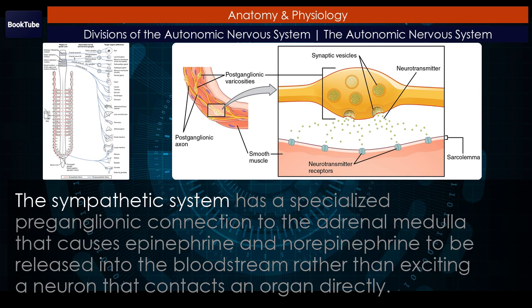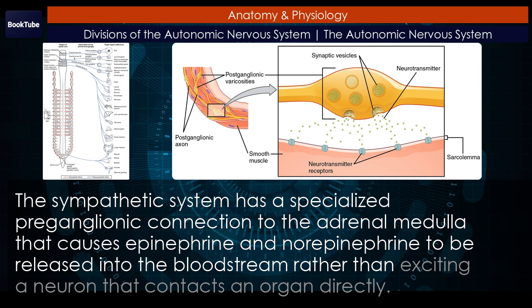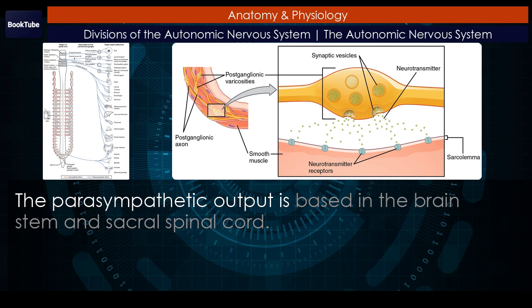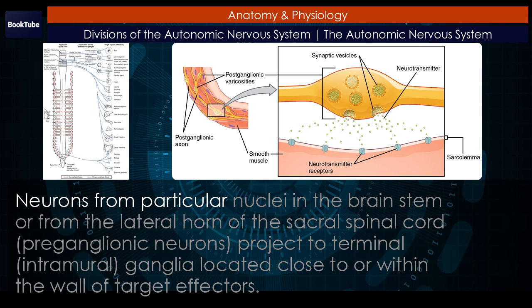The sympathetic system has a specialized preganglionic connection to the adrenal medulla that causes epinephrine and norepinephrine to be released into the bloodstream rather than exciting a neuron that contacts an organ directly. This hormonal component means that the sympathetic chemical signal can spread throughout the body very quickly and affect many organ systems at once. The parasympathetic output is based in the brainstem and sacral spinal cord. Neurons from particular nuclei in the brainstem or from the lateral horn of the sacral spinal cord.